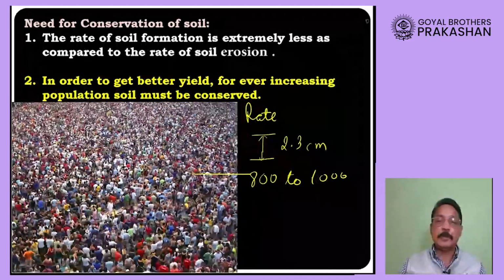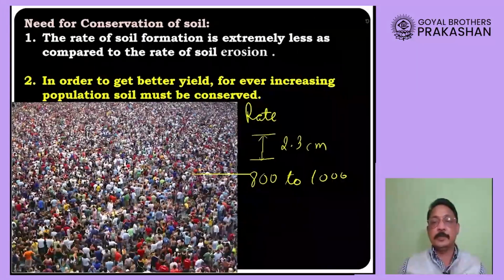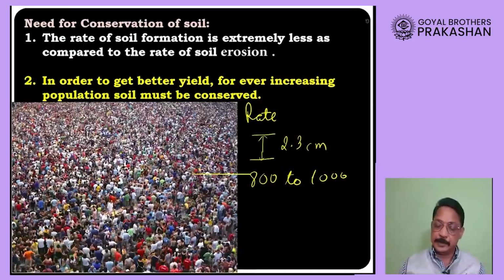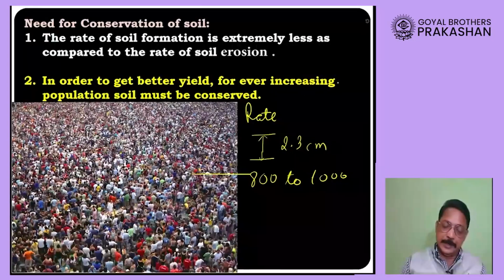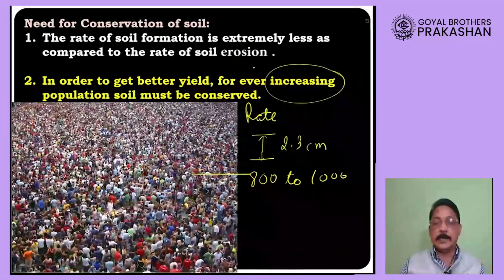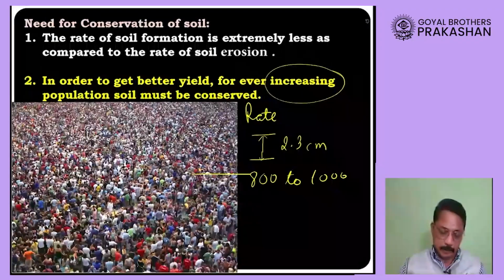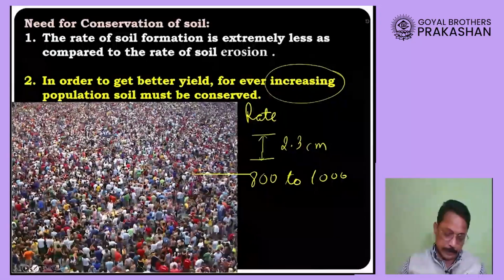It's a very huge amount of time, and as compared to this rate of soil formation, the rate of soil erosion is very high. If soil gets eroded this way, then the crop production will suffer miserably, and in that case we won't have enough soil to produce enough food for the ever increasing population of the world, and that can create tremendous problems for our future generations.